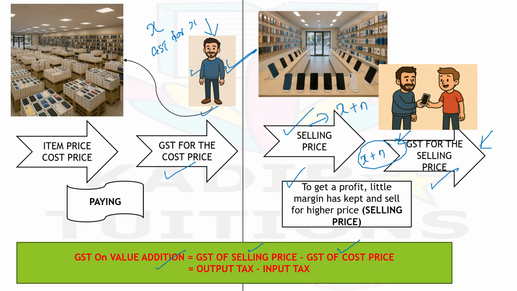And we can say this in another way also. Output tax minus input tax. What is output tax? It's nothing but GST of the selling price. What is input tax? It's nothing but the GST for the cost price. So I can say this is input tax on the cost price side, and on the selling price side it's output tax. We can use this formula also to calculate GST on value addition.